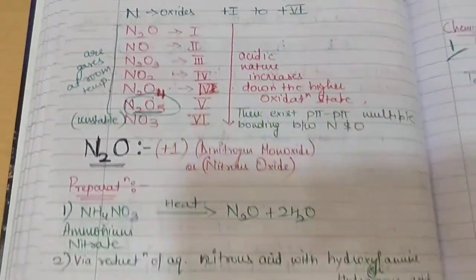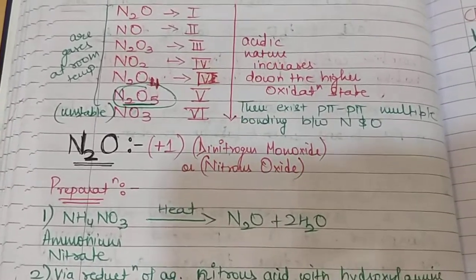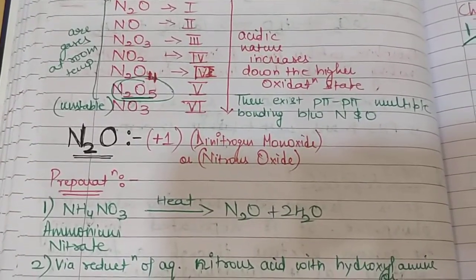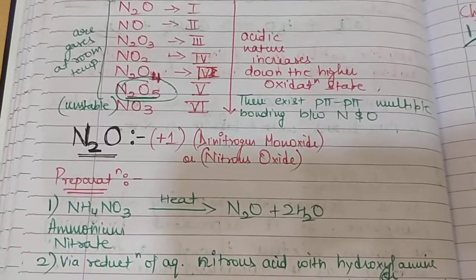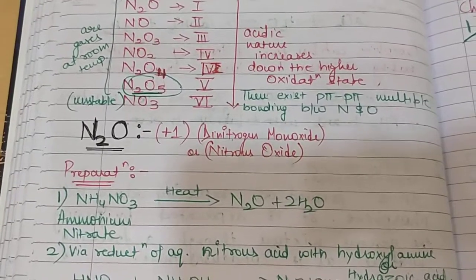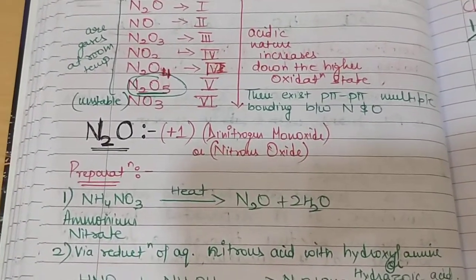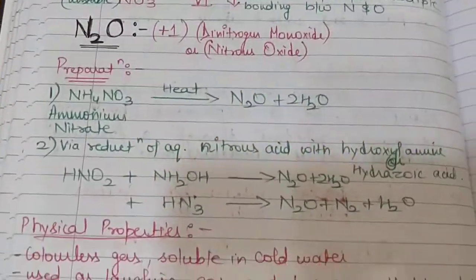Now coming to the first oxide, that is nitrous oxide, or dinitrogen monoxide, which is also called laughing gas. This is an important question from this part: which oxide of nitrogen is laughing gas, and in laughing gas, nitrogen is present in which oxidation state. So this comes under the 1 mark category.